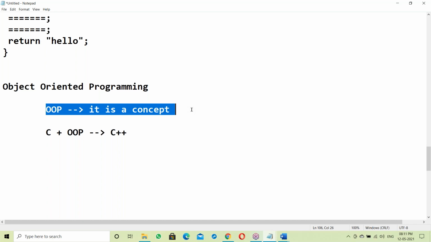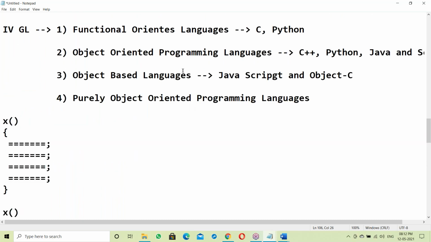In actual OOPS concepts, I'll explain very clearly. What is encapsulation? What is data abstraction? What is inheritance? All those concepts we'll discuss in Java OOPS. So any language which supports OOPS features is called an object-oriented programming language.